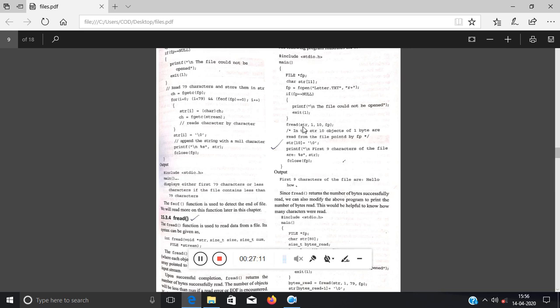So first is the name of the character array in which you want to store. Next is the size of each block, that is 1 byte. Obviously it is going to store 10 objects of size 1 byte.